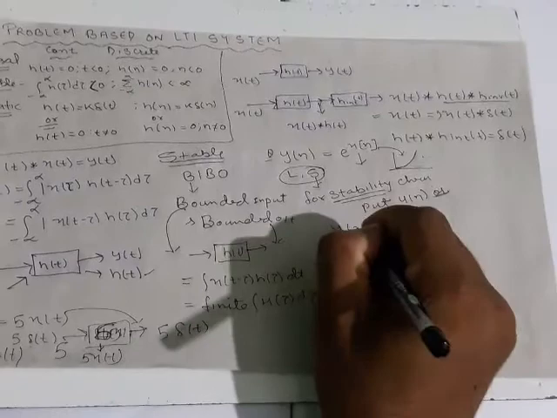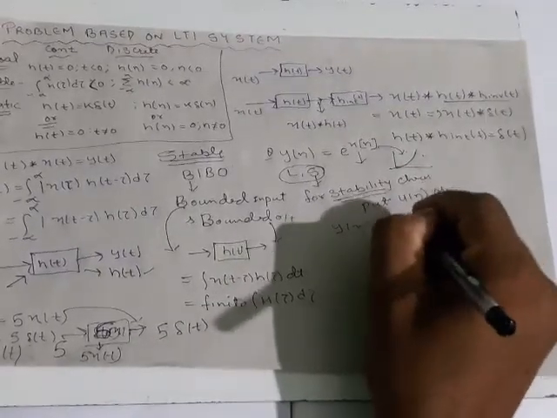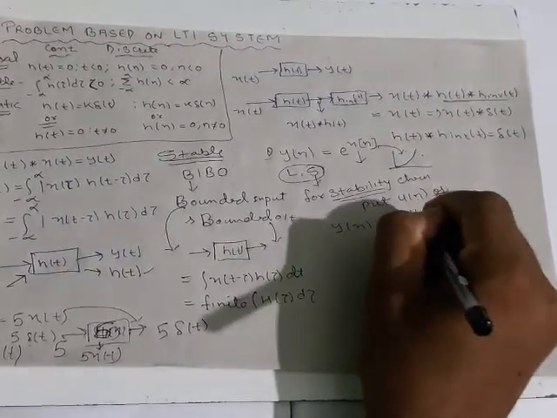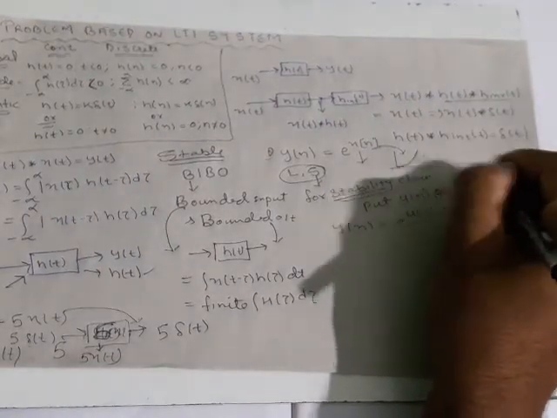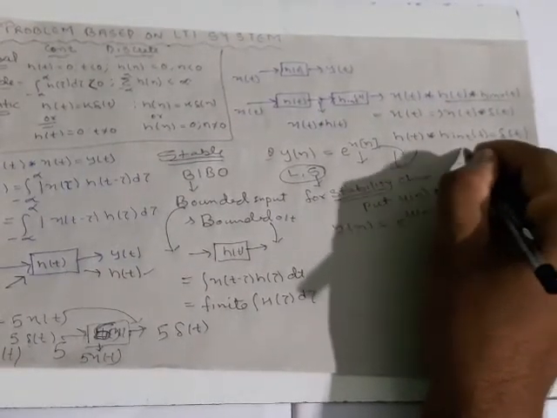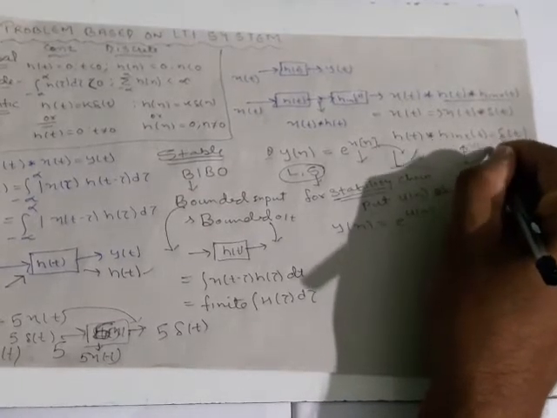So y of n is equal to exponential of u of n. That means this is nothing but u of n.